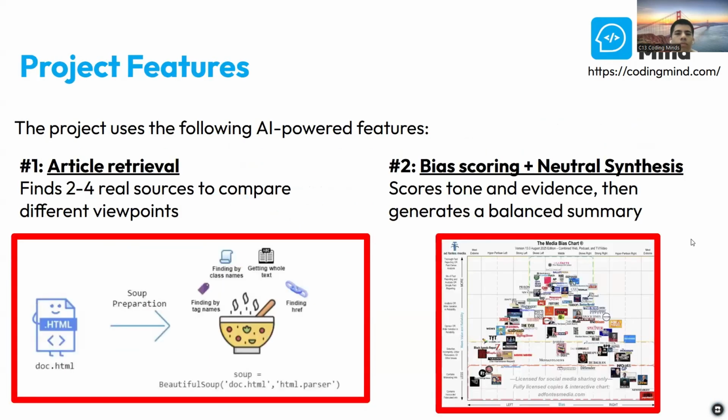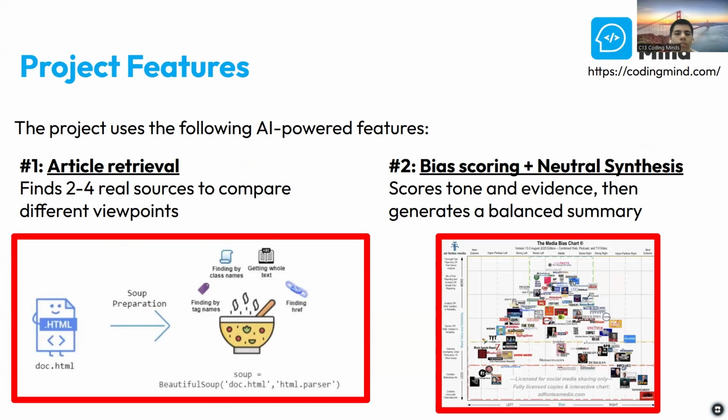On this slide, I'm showing the two main AI-powered features. First, the article retrieval. When a user pastes an article or a URL, the tool uses online search to find 2 to 4 real related sources about the same topic. This lets the user compare how different sources report the same event.